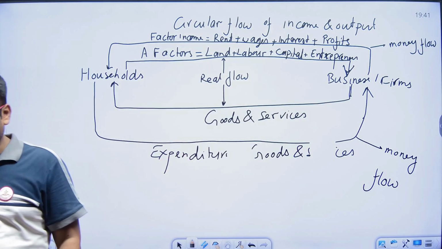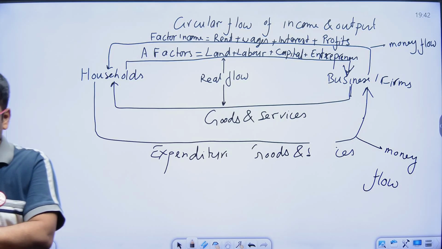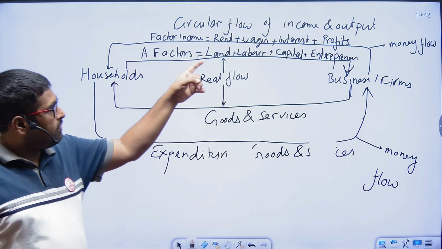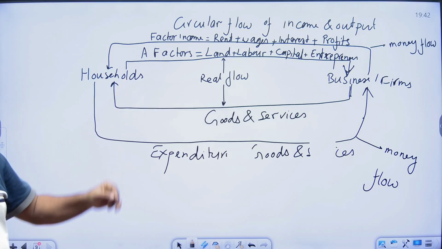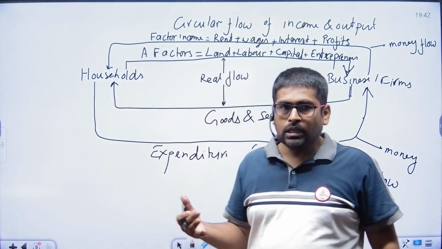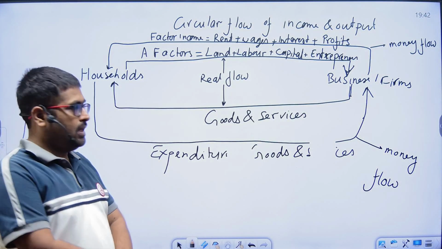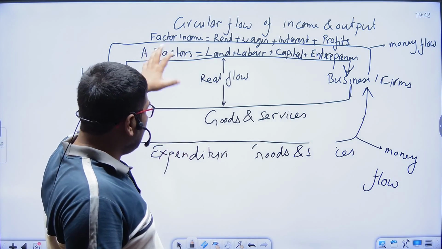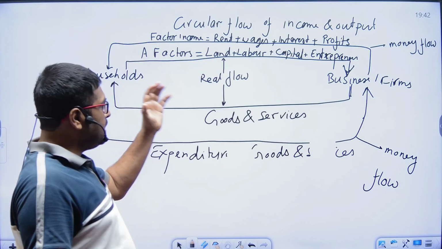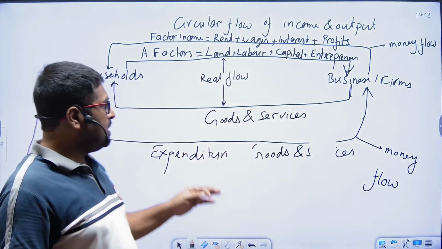One thing we have to note here: circular flow of income and output means the continuous flow of money, goods and services between different sectors of an economy.